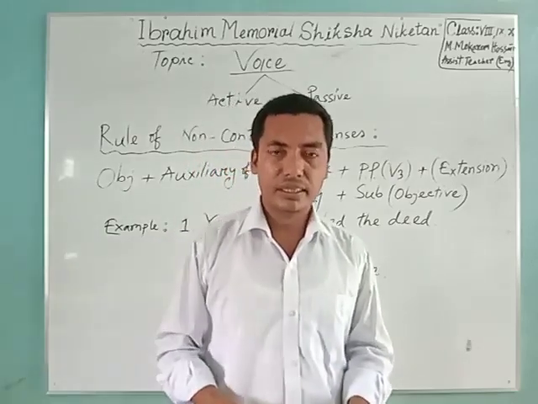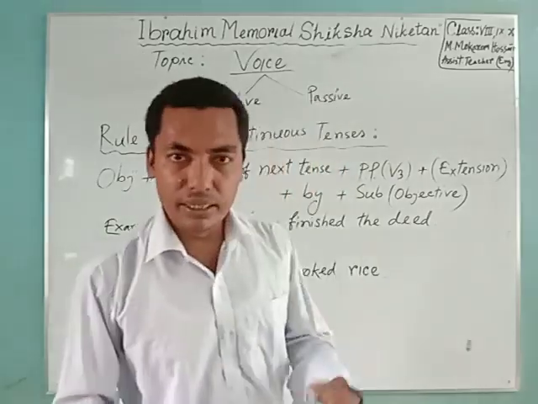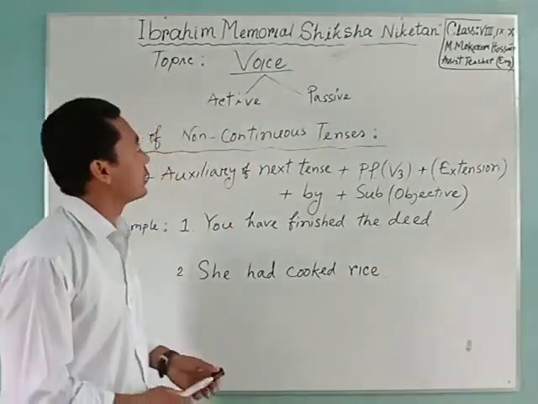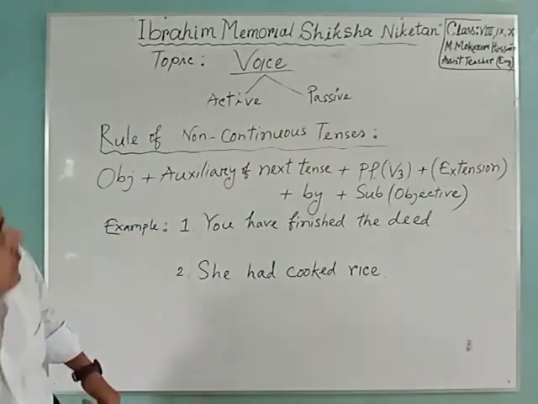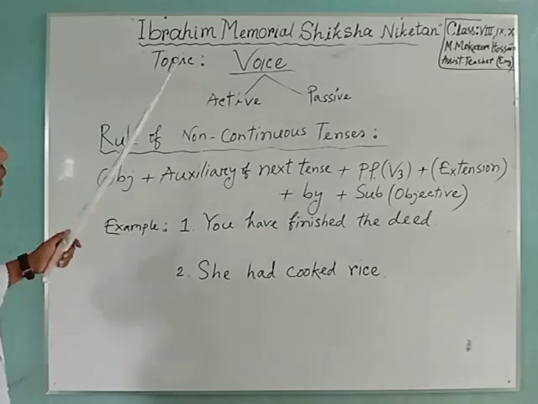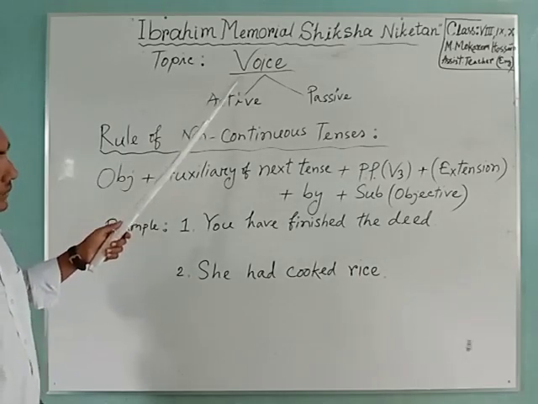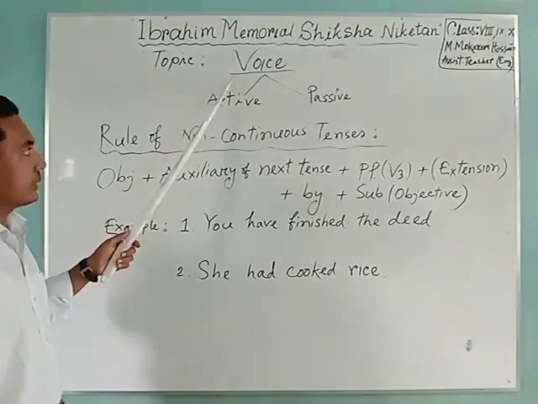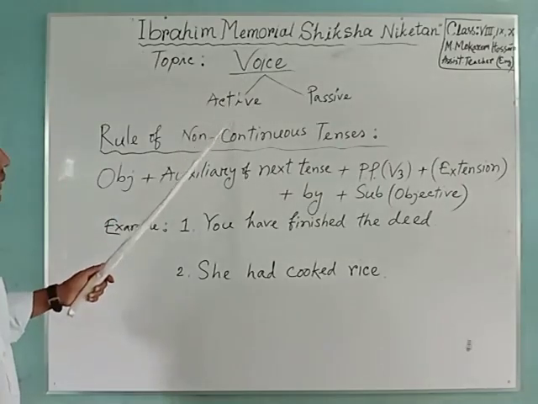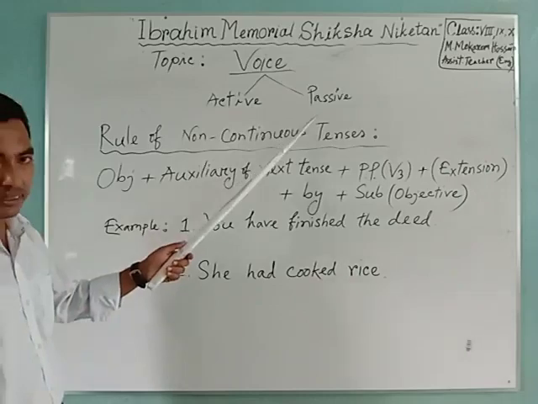Non-continuous tenses. Dear learners, now we will follow the whiteboard. You can see the whiteboard. Our today's topic is voice, and you already know that voice is of two types: active voice and passive voice.